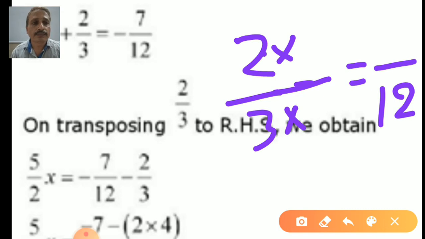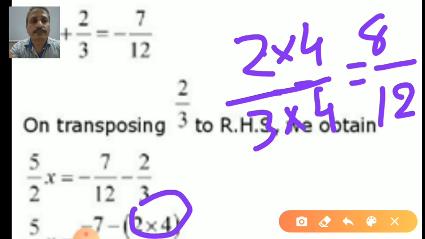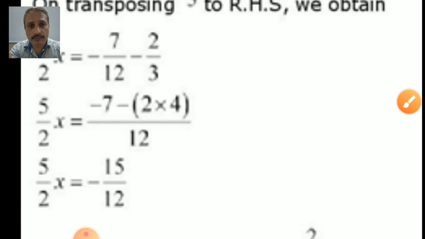This 3 becomes 12. Yes, 4. If I divide by 4, I have to multiply by 4. So 3 4s are 12, correct? And 2 4s are 8. See, 2 4s are 8, it's given here. And the common denominator is 12. Very good, student. Now 7 and minus 8 give minus 15 upon 12.